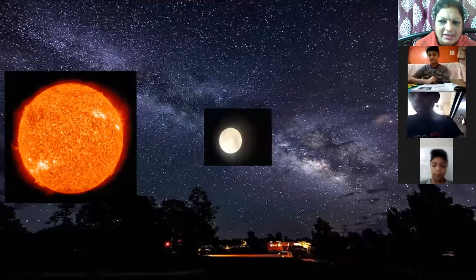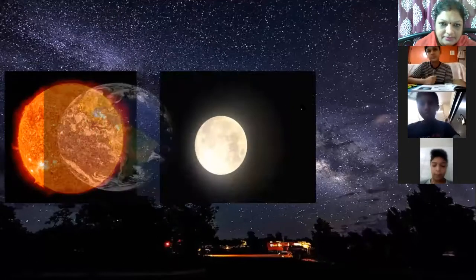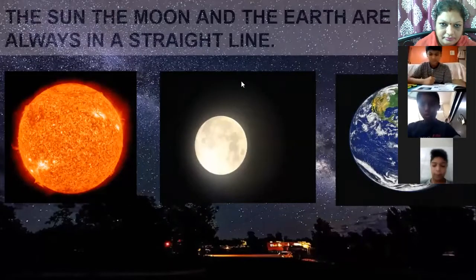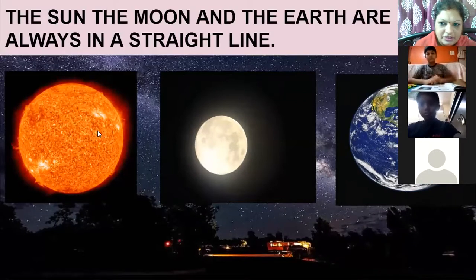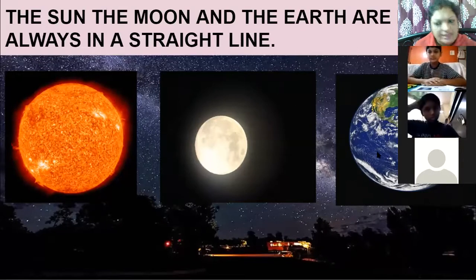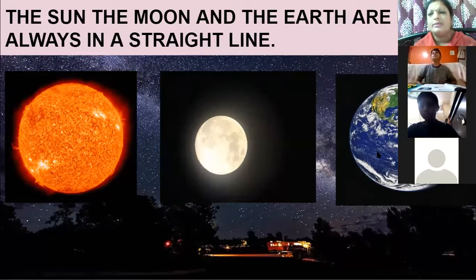Now look at these 3 pictures. In this picture, you can see the sun, the moon, and the earth. Boys, it is not necessary that every day these 3 will be in a straight line. They cannot be in one straight line daily. They will only come in a straight line twice a month, in the same plane.